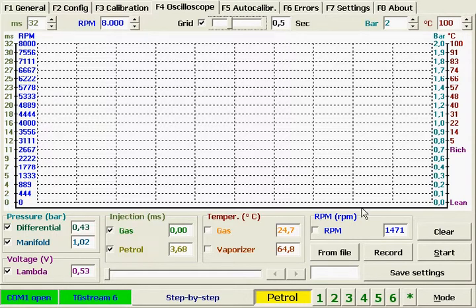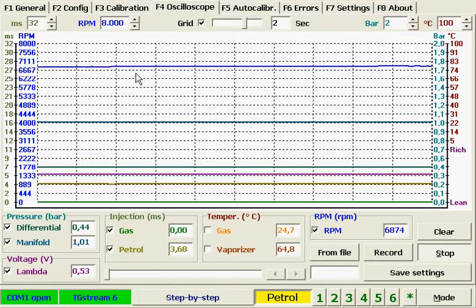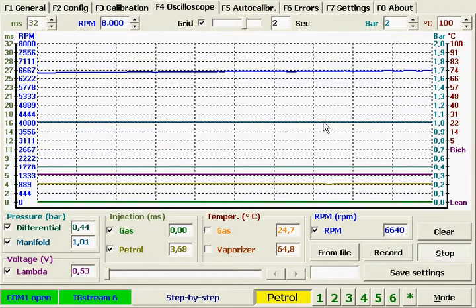Let's now launch the oscilloscope pressing the Start button. You can draw all the information onto the screen or forbid this action. Right now you can see that the engine revolutions are introduced on the screen. I will change them a little. And by switching this option, you can turn on and off the drawing of the revolutions on the screen.